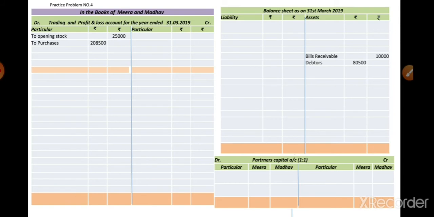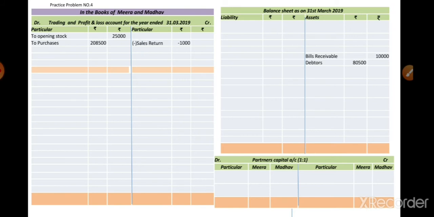We already know that the purchases are recorded in the trading account debit side below the opening stock. In the inner column we record the item's amount, that is purchases 2,08,500, because when we read the credit balance list there is a purchase return available. So when there is a purchase return, we deduct that amount from the purchases.